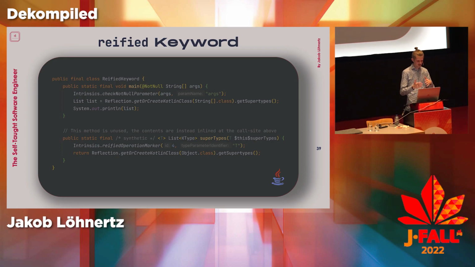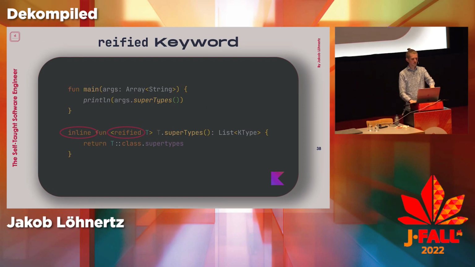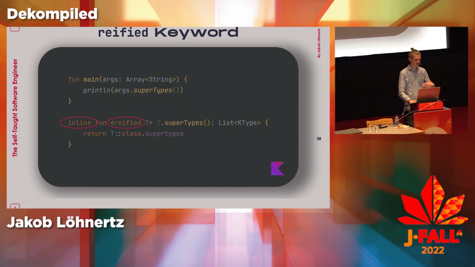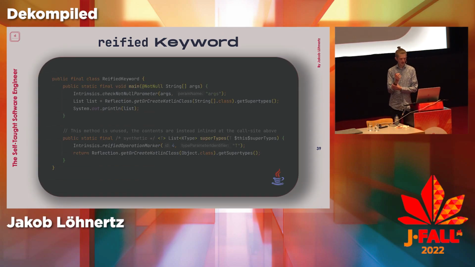But then the other thing you notice is that it completely inlines the entire method into each of the call sites, hence the reason why you need the inline keyword. So here you see from the previous slide the actual thing I did, class.supertypes. That's internally calling reflection.getOrCreateKotlinClass, and then the class, and then calls getSupertypes on that. So you see it inlined the whole piece into my call site.